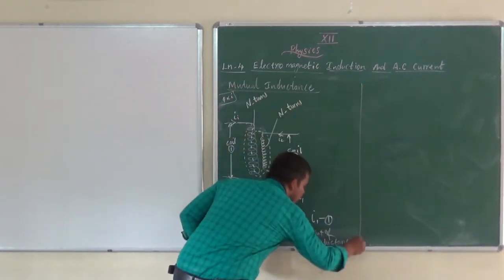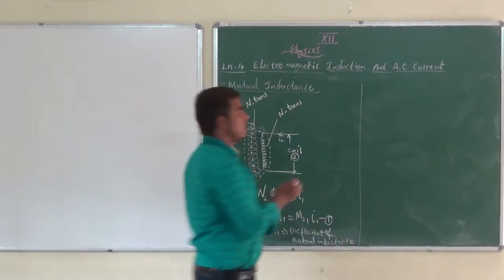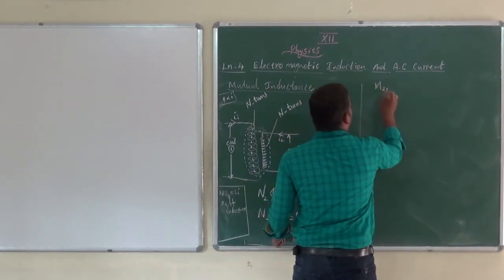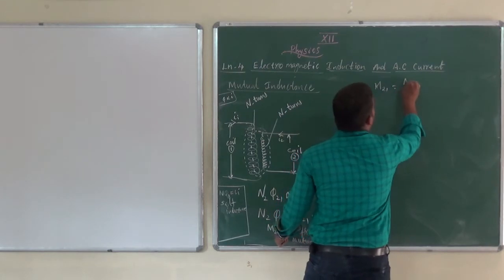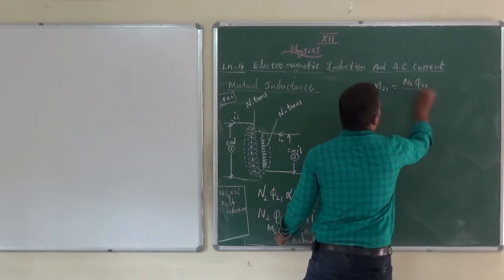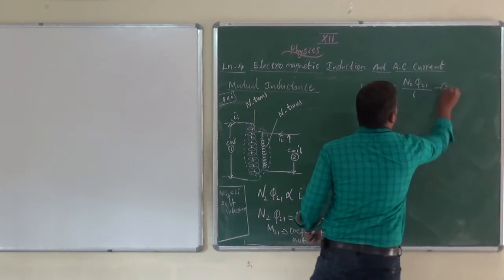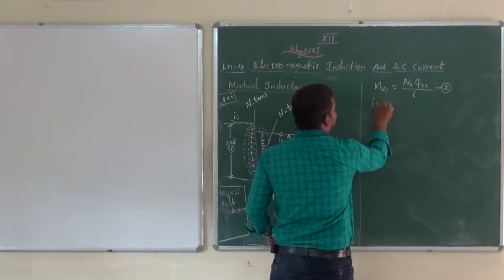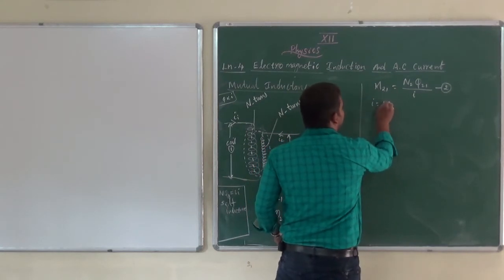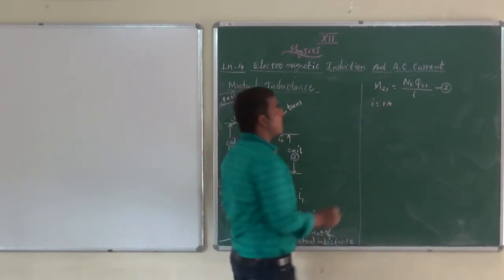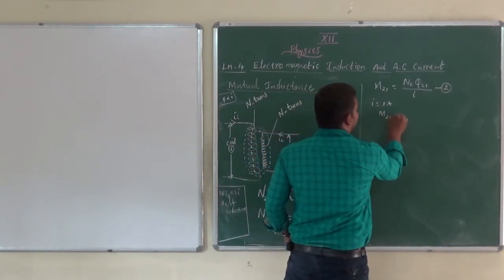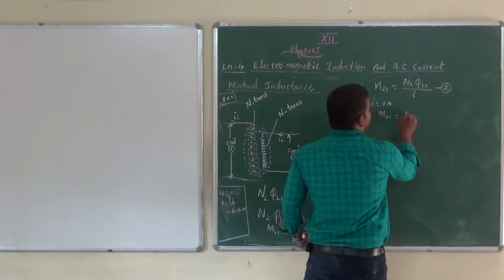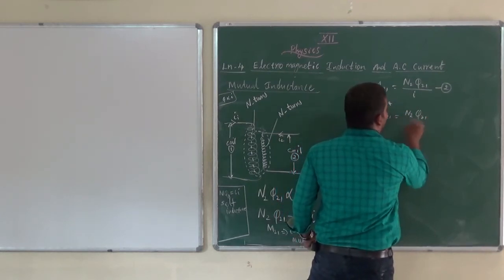So, equation 1 I want to rewrite. How to rewrite? I need M21. So, M, the coefficient of mutual inductance, equals N2 phi21 divided by I. This is equation number 2. In this equation number 2, I want to take I equal to 1 ampere. When current is equal to 1 ampere, what happens? M21, the coefficient of mutual inductance of the second coil with respect to the first coil, equals N2 phi21 divided by 1.